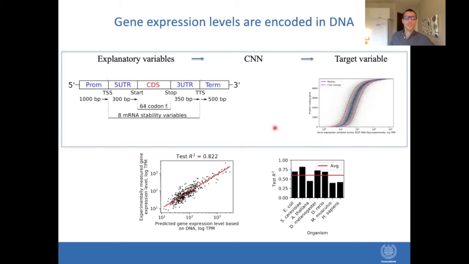And in yeast, our models were able to explain over 82% of the variation of gene expression levels in the test data set. And when we used additional model organisms spanning from bacteria to human, we showed that on average, 60% of the variation of gene expression can be explained or deciphered from the DNA sequence alone. So further on in our paper, we show that this gene regulatory structure is an interacting and co-evolving unit across all of these regions. So next we wondered what our models are actually learning and extracting from the DNA sequences.